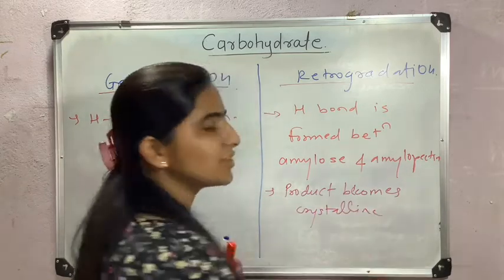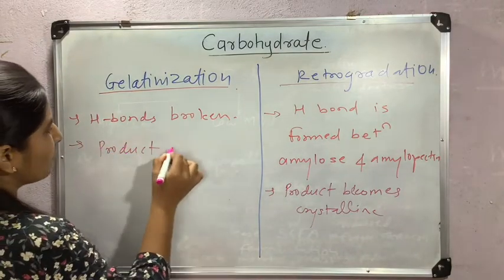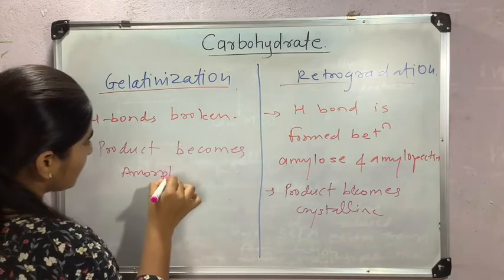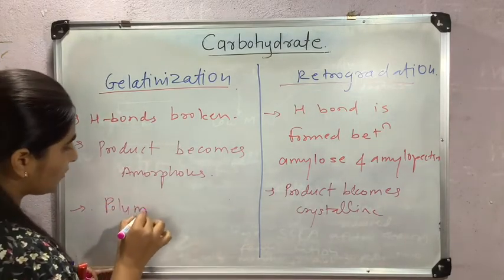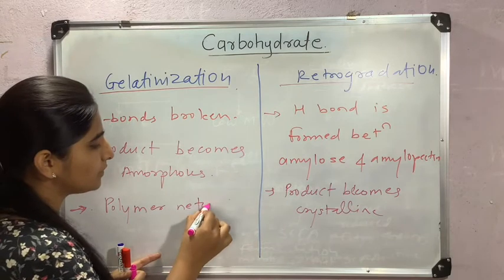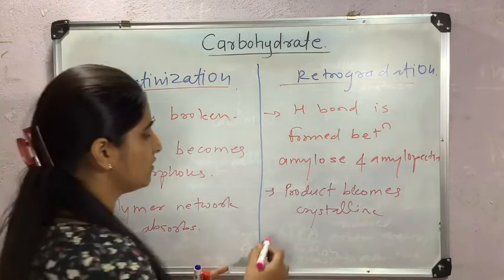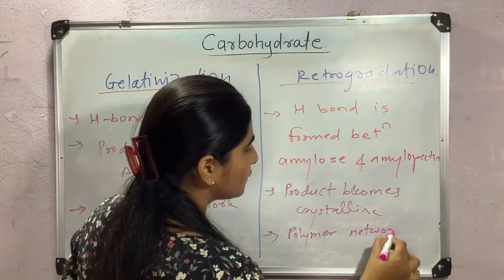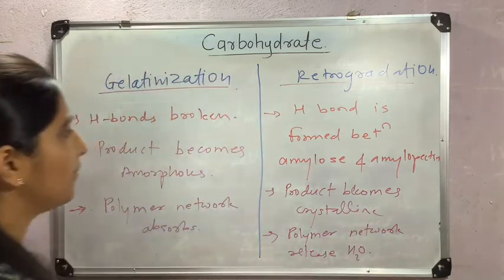And in gelatinization, as hydrogen bonds are broken, the product, or gel, becomes amorphous. In gelatinization, the polymer network absorbs water, while in retrogradation, the polymer network releases water. Remember these 3 points.